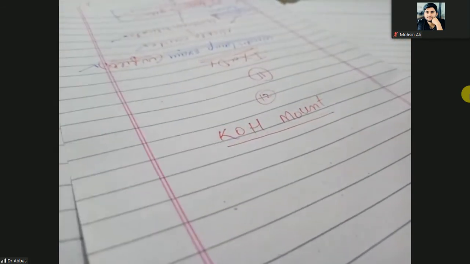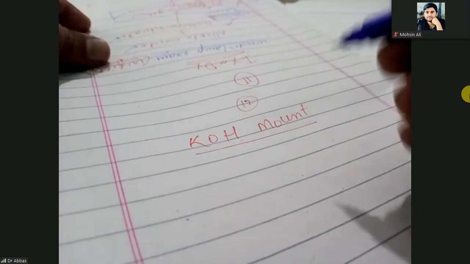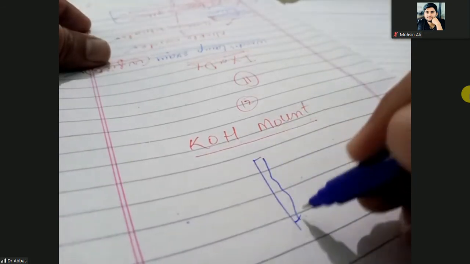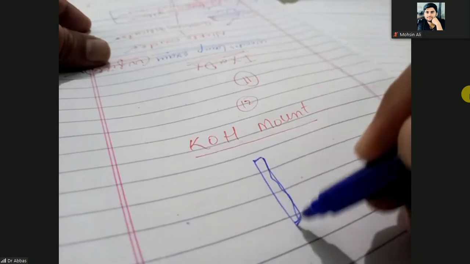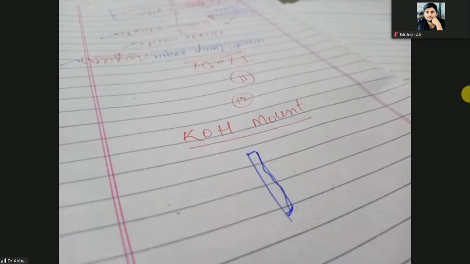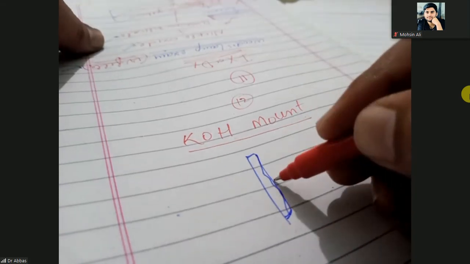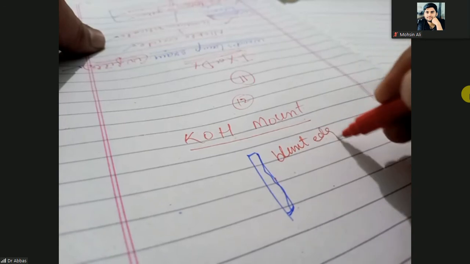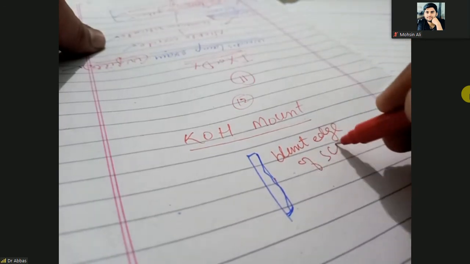For performing this test, here is your skin. Scratch some part of the skin, especially the suspected part of the skin, with the blunt edge of a scalpel blade.